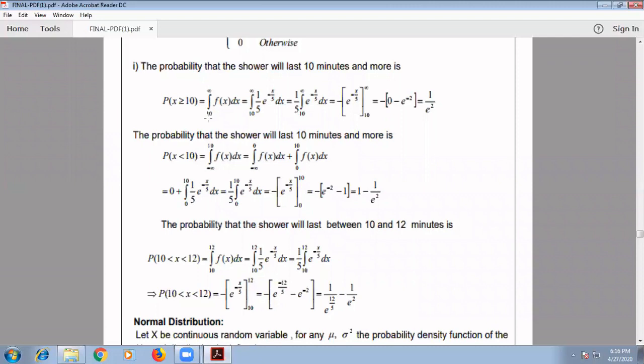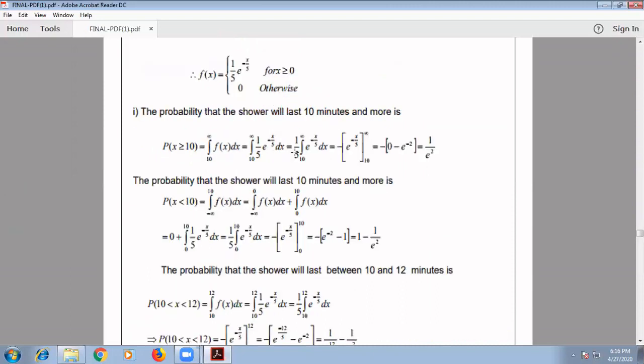That's why we are taking the interval as 10 to infinity f of x dx. So that will be equal to the integral over 10 to infinity of 1 by 5 into e to the power minus x by 5 dx. So that will be equal to 1 by 5 into the integral over 10 to infinity of e to the power minus x by 5 dx.